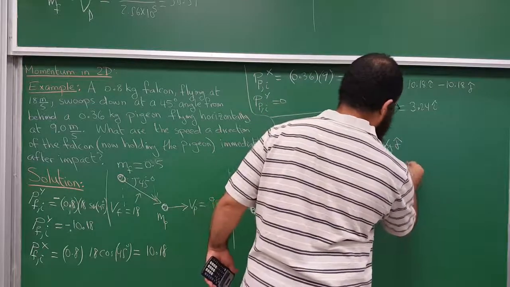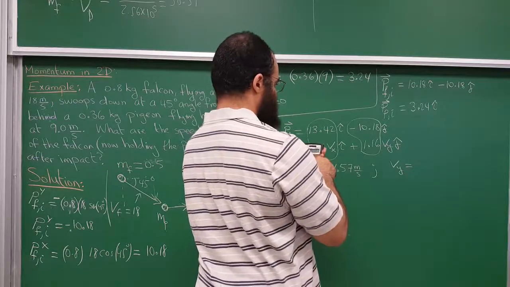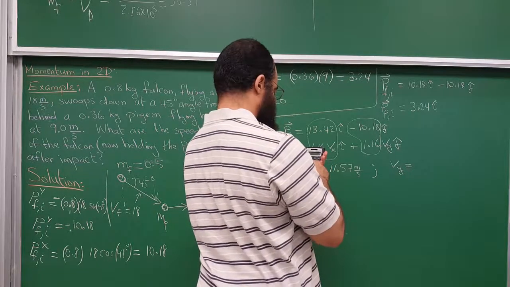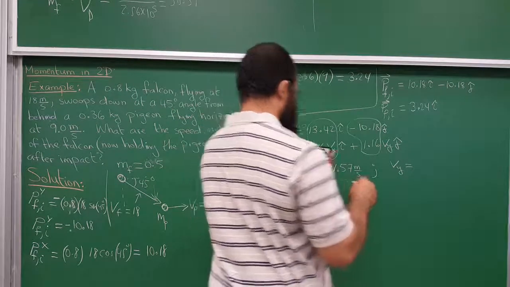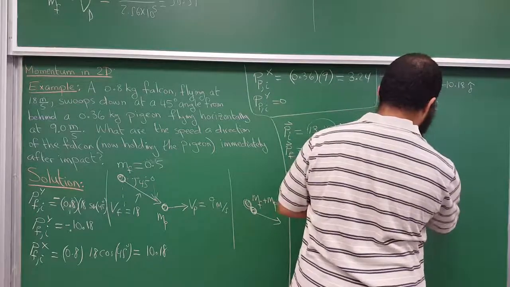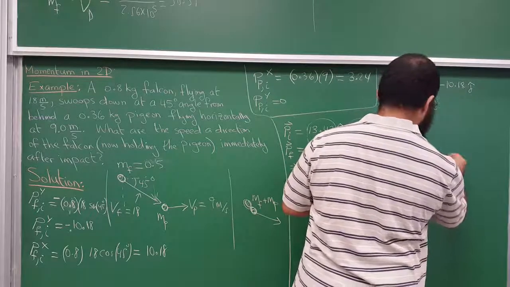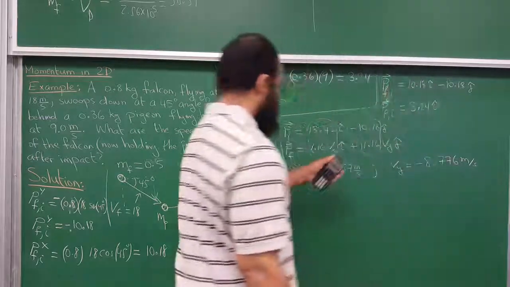Vy is equal to 10.18 over 1.16, but it's negative. Negative 8.776 meters per second. That's that.